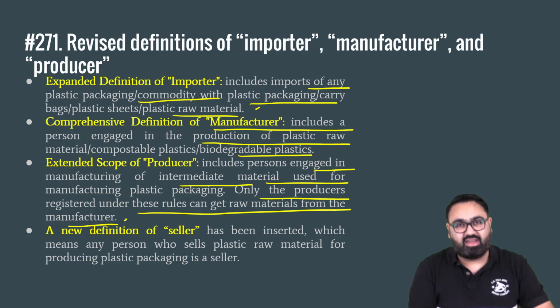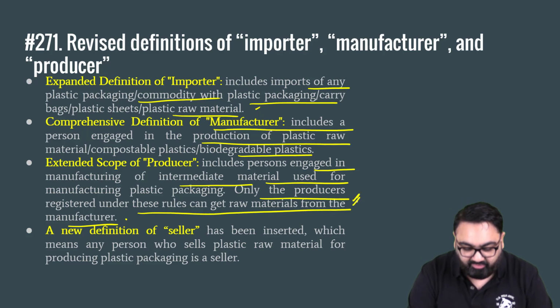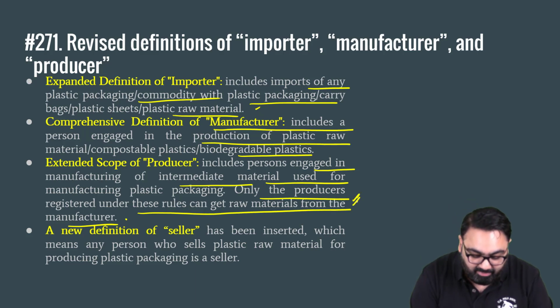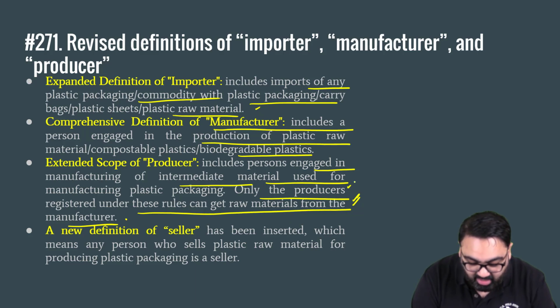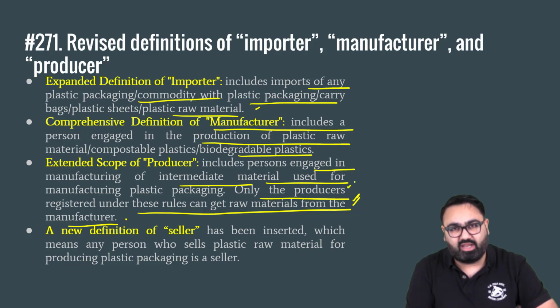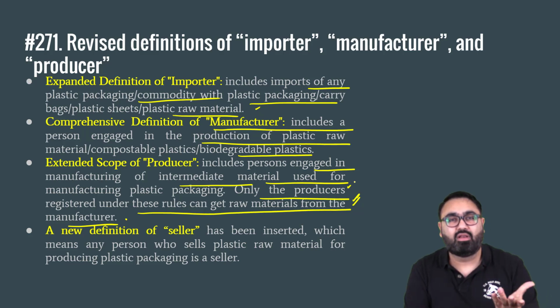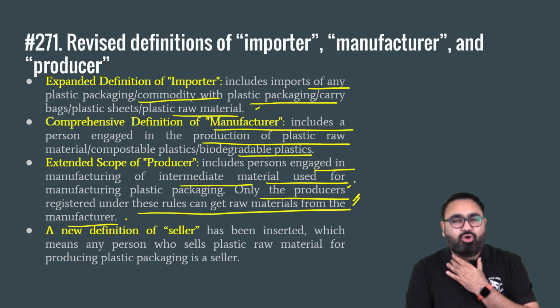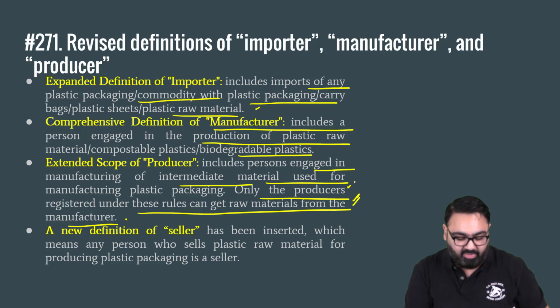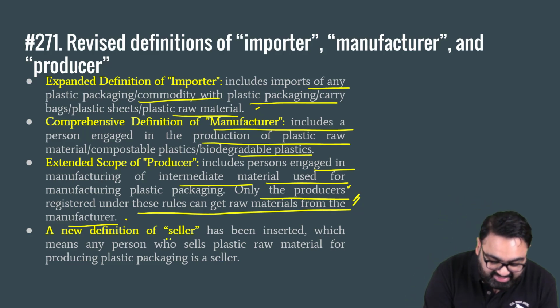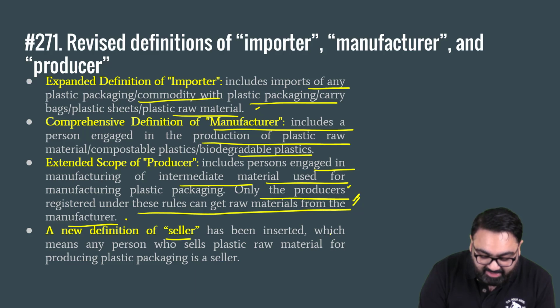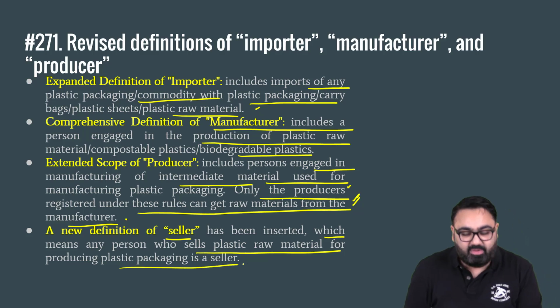So this is a very, very important provision. If you are registered as a manufacturer or as a producer rather, only then you will be able to get raw materials, otherwise you cannot. So you cannot have an informal setup where you are planning to make plastic products. That will not be allowed. There's a new definition of seller now. It has been inserted, which means any person who sells plastic raw material for producing plastic packaging will be called